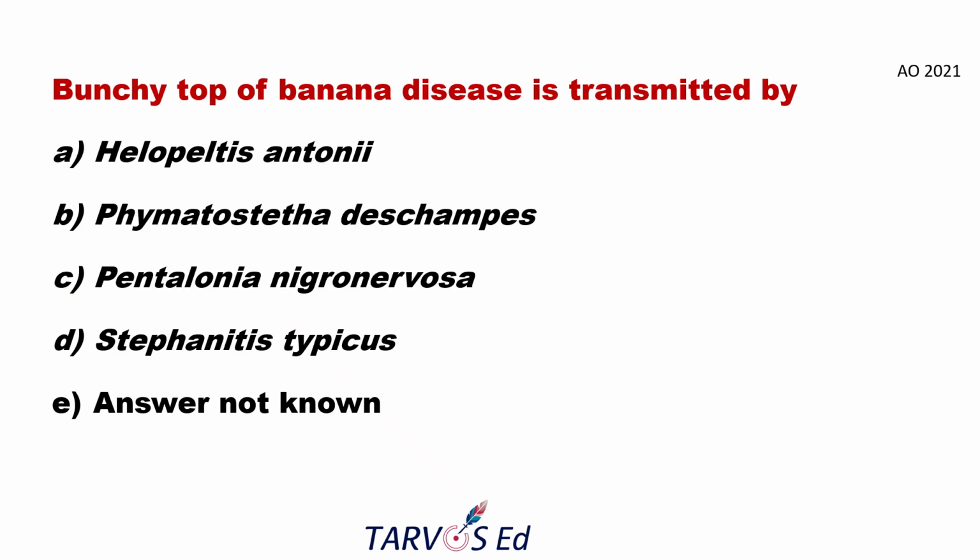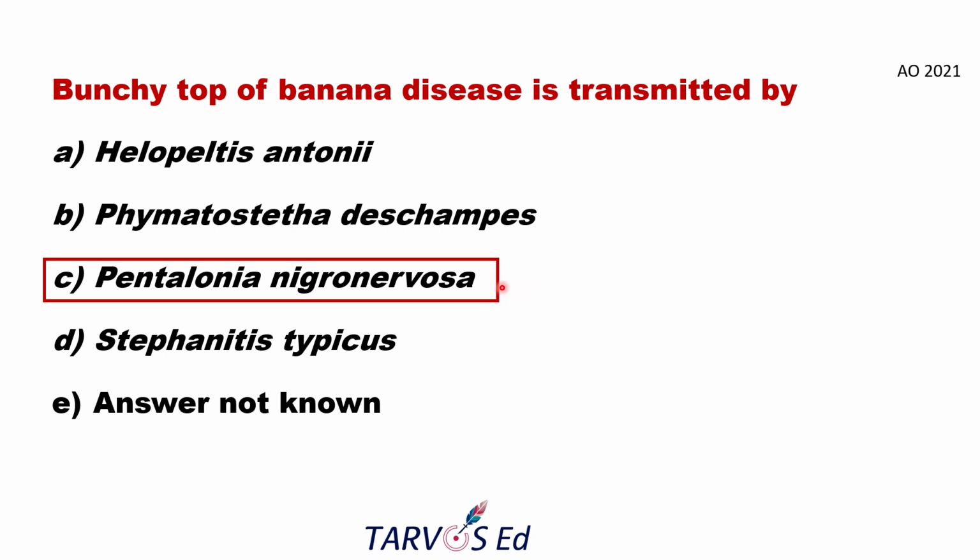The next question. Bunchy top banana disease is transmitted by: the answer will be Pentalonia nigronervosa. The other options are all insect pests. So banana bunchy top disease spreads through the aphid, that is the black aphid or banana aphid, Pentalonia nigronervosa.